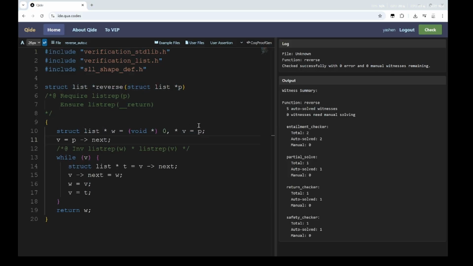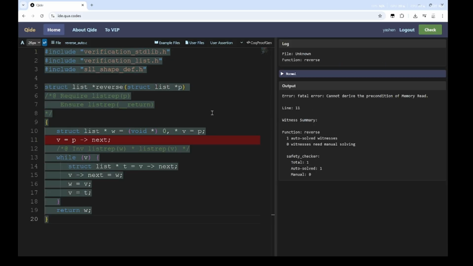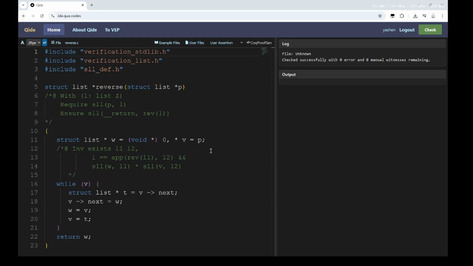If we add a bug to the code, such as dereferencing a null pointer at the beginning of the function, and click the check button again, we can see that this line is highlighted in red, indicating that symbolic execution failed. As we mentioned previously, when complex properties are concerned, such fully automatic verification is impossible.